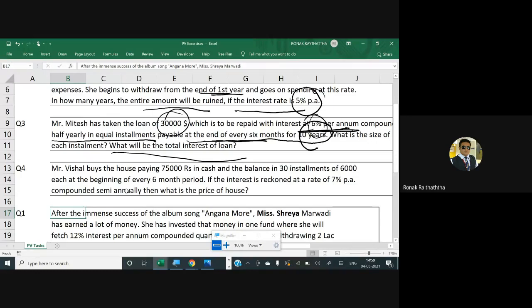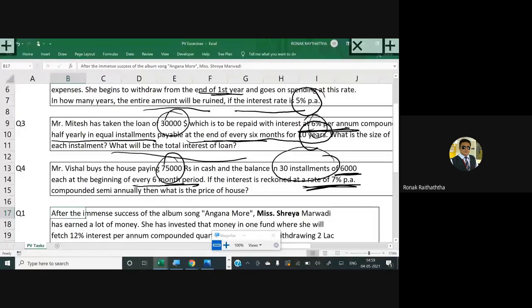सर विशाल एक तो हाउस ले रहा है, 75,000 तो वो अभी के अभी दे रहा है. बाकी का जो 6,000 रुपए है ना सर, वो he will pay in 30 installments. Now each installment will be paid at the beginning of every 6 months. So if the interest is reckoned at 7 percent, then what is the price of the house?